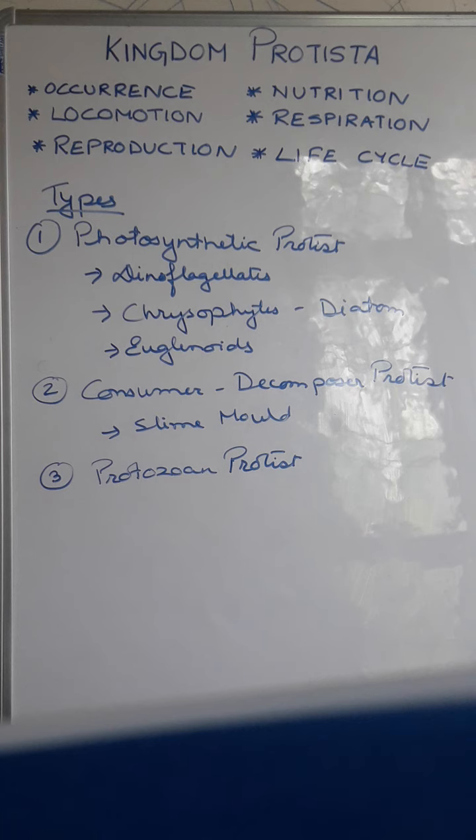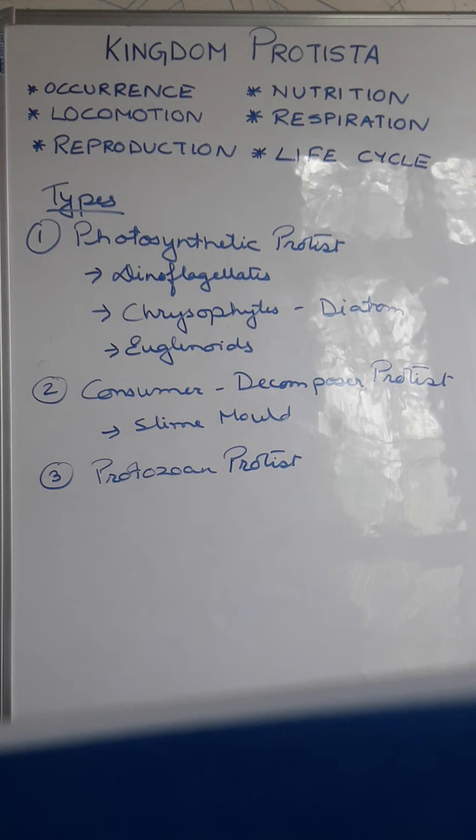Now next we come to the reproduction part. Asexually, these organisms reproduce by binary fission, multiple fission, plasmotomy, budding, sporulation and cyst formation. But sexually, they form gametes which fuse to form the diploid zygote, and it occurs by 2 processes, that is fertilization either by syngamy or conjugation.